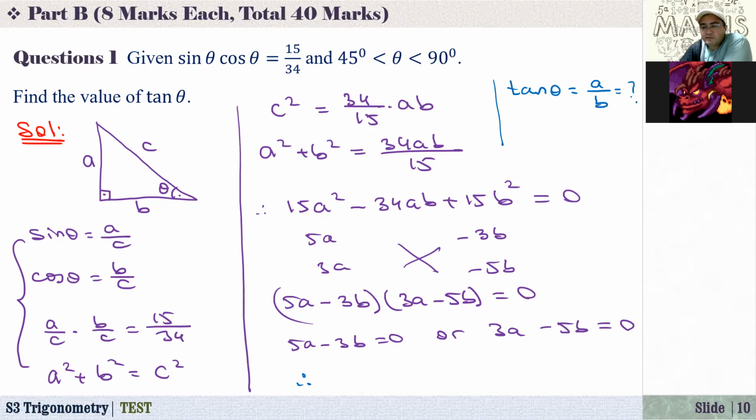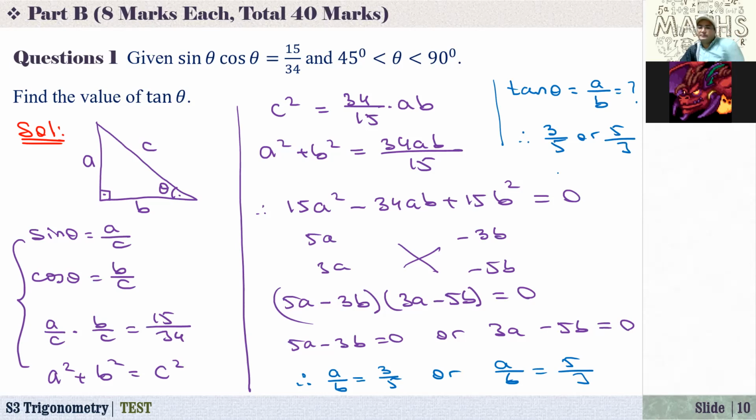Actually, we are looking for this ratio. So a over b is equal to 3 over 5, or a over b is equal to 5 over 3. So we have two possible answers. Then tangent of theta equals 3 over 5 or 5 over 3.